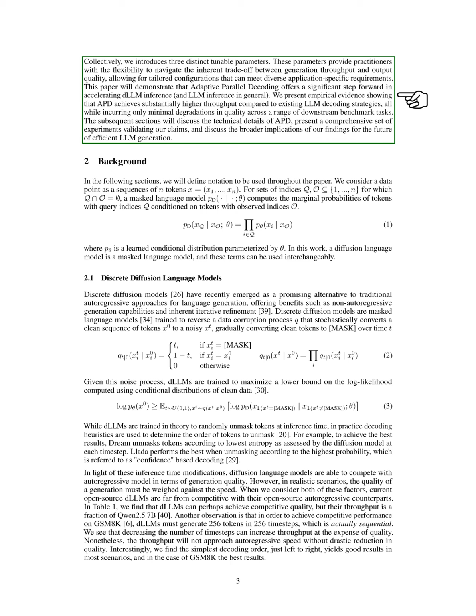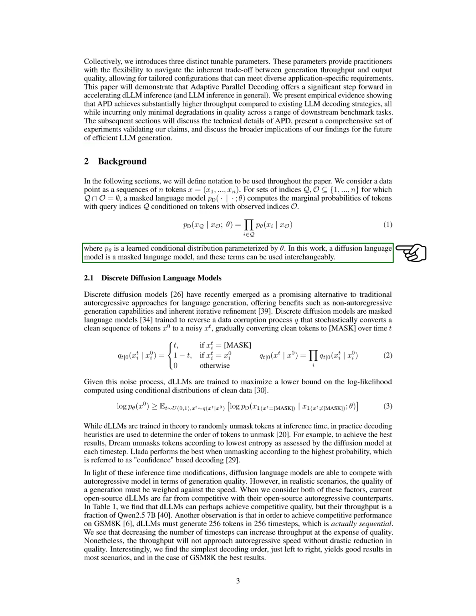In the next sections, we will define the notation we will use throughout the paper. We consider a data point as a sequence of tokens, and we will describe how a masked language model computes the probabilities of certain tokens based on others. In our work, we treat diffusion language models as masked language models, using these terms interchangeably.